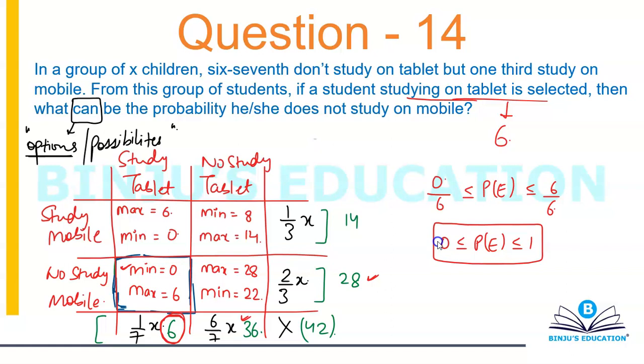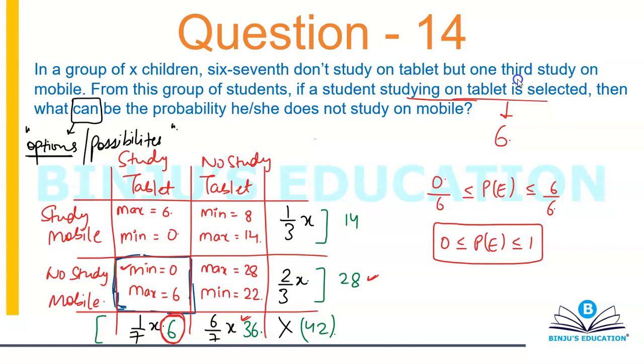They could have asked, we can alter the question also. For example, if a student not studying on tablet is selected, then what can be the probability that he or she does not study on mobile?